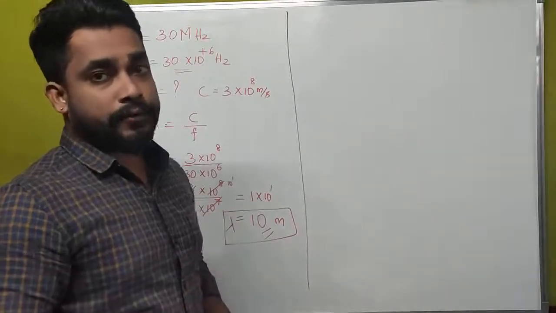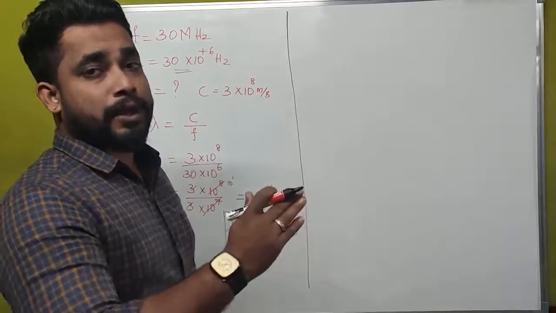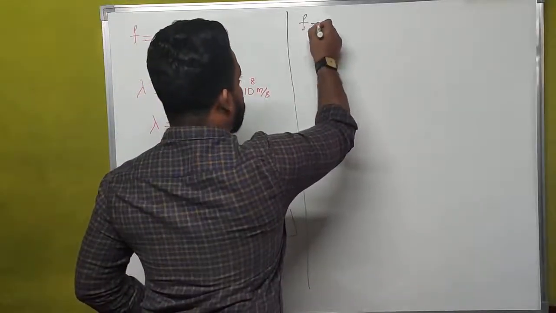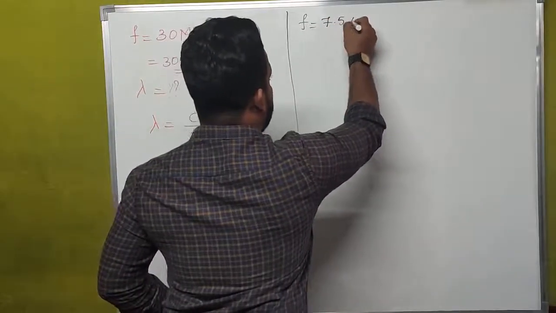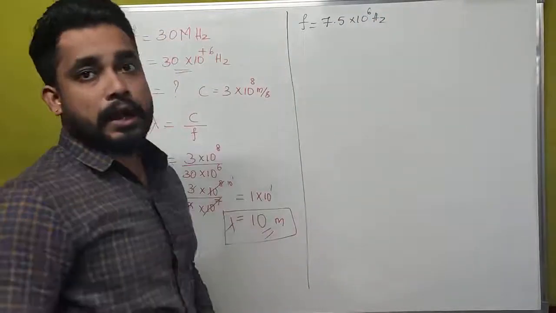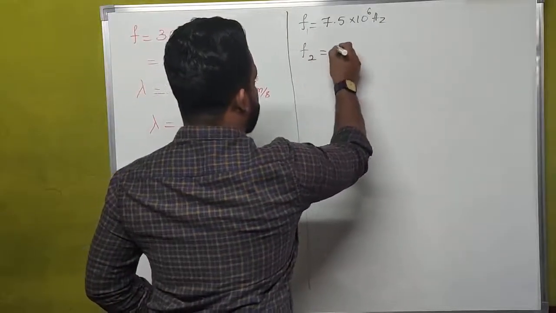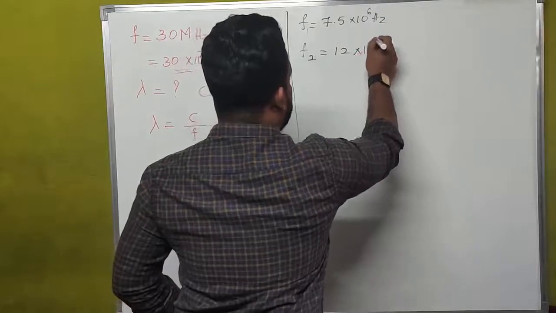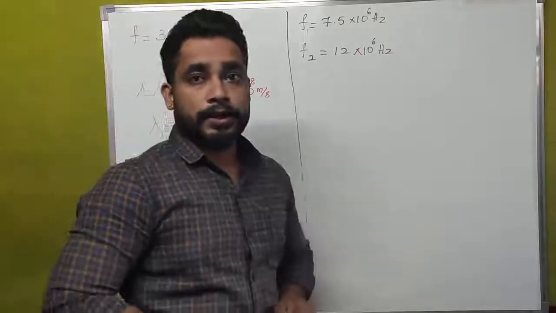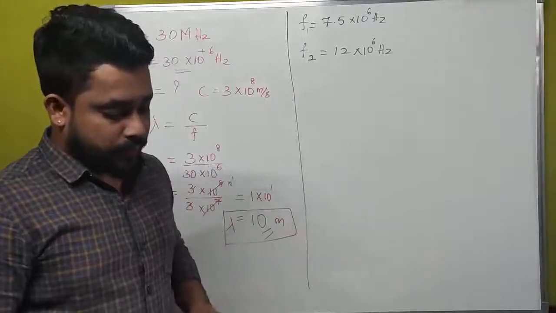We can tune any channel between the frequency of 7.5 megahertz to 12 megahertz. It is the given data for us. That is frequency f1 is equal to 7.5 into 10 to the power of 6 hertz. 6 means mega. Let us assume this as f1 and this as f2. f2 is equal to 12 into 10 to the power of 6 hertz. We can call these the lower cutoff frequency and the higher cutoff frequency.